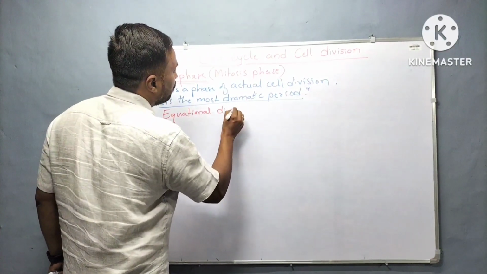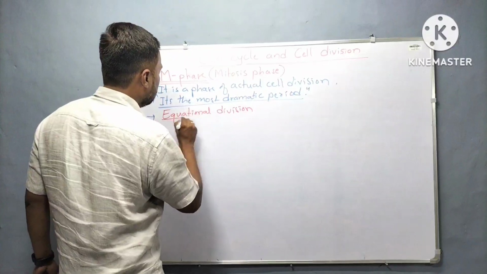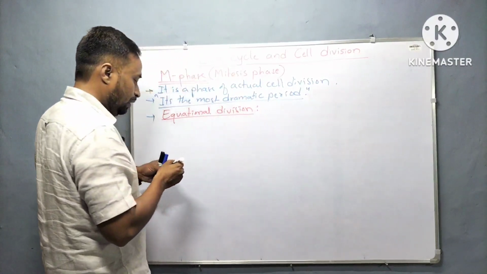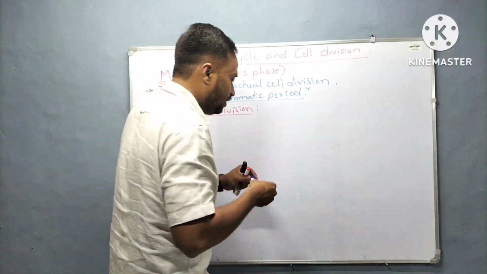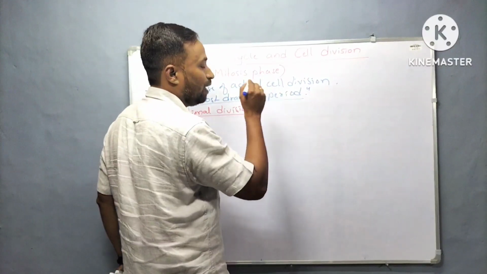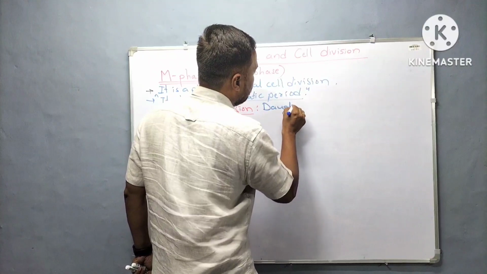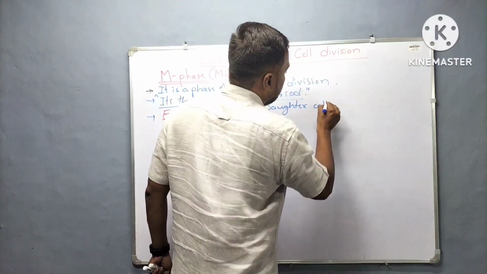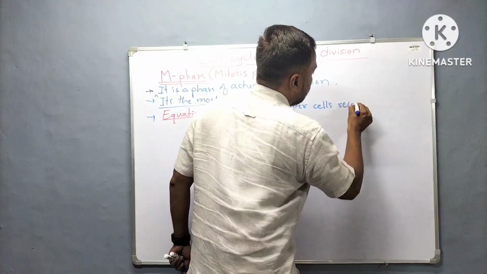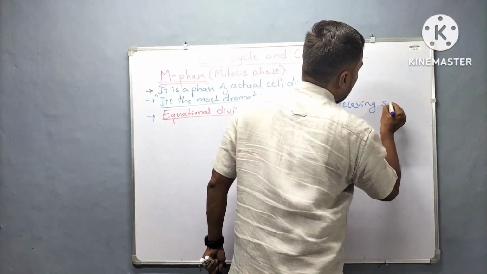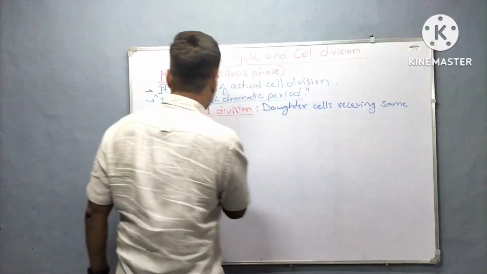Why is it named so? Because here the daughter cells receive the same number of chromosomes as that of the parent cell.